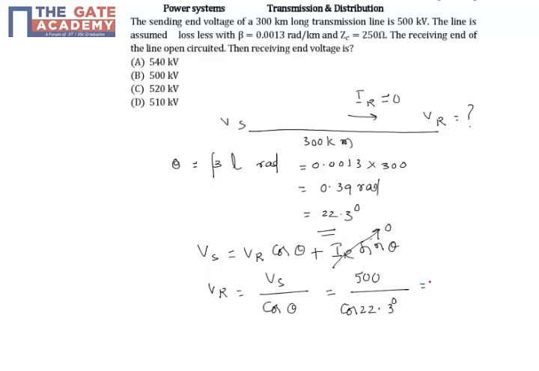So this is equal to 540.418 kilovolts. So this indicates clearly, as per the Ferranti effect, that the receiving end voltage is more than the sending end voltage. So the answer is option A.